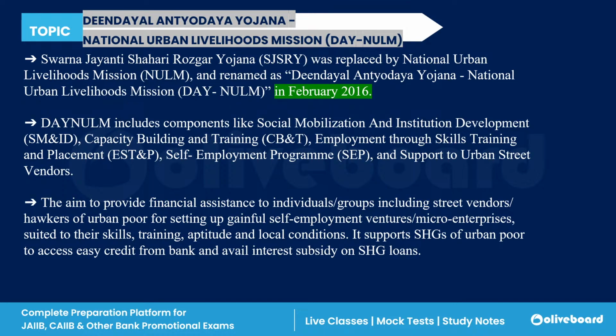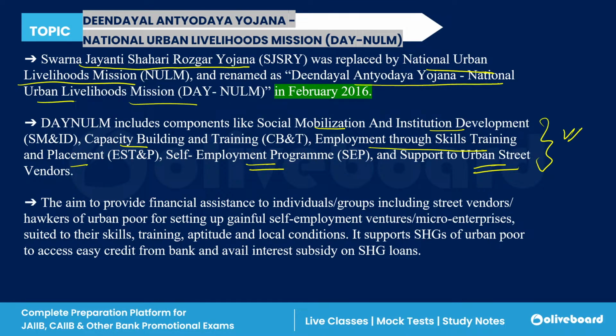Now, this particular scheme was earlier known as Swarna Jayanti Shehri Rozgar Yojana. Then it was renamed as National Urban Livelihood Mission, which has been again renamed as Deen Dayal Antyodaya Yojana, National Urban Livelihood Mission. Under this, there are different components: social mobilization and institution development, capacity building and training, employment through skills training and placement, self-employment program, and support to urban street vendors.